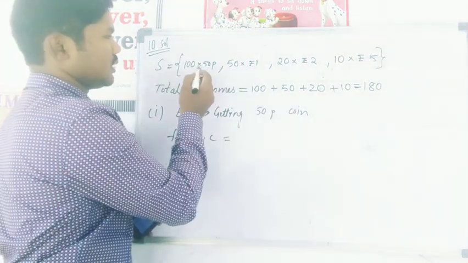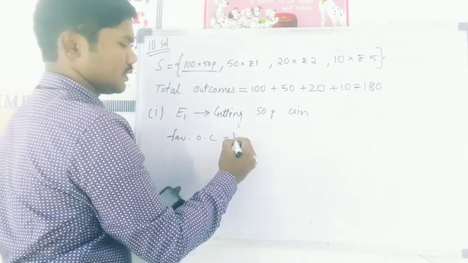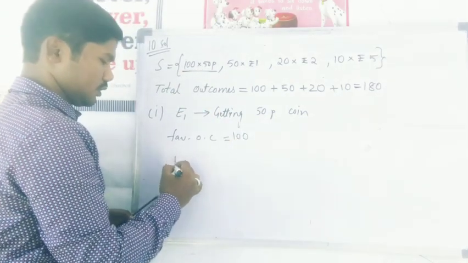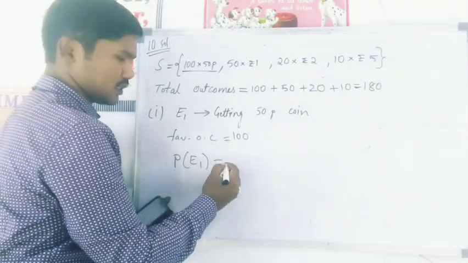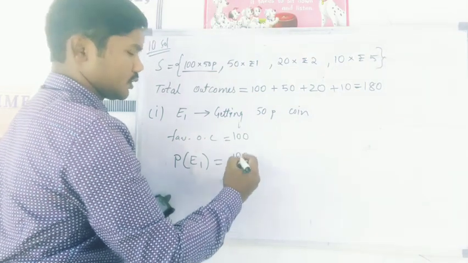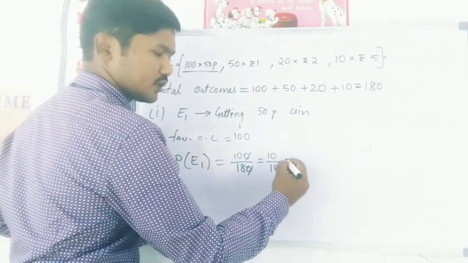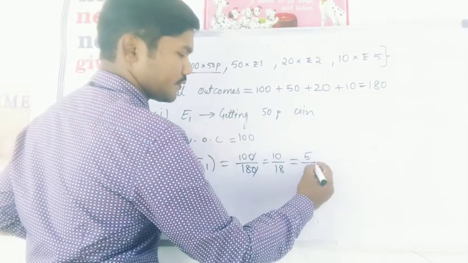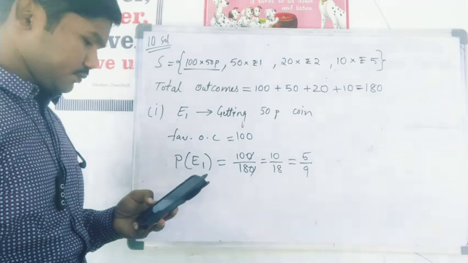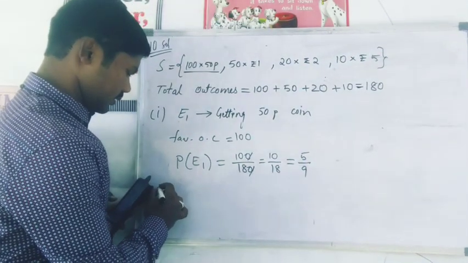How many 50 paise coins are there? 100 coins, so 100 is favorable outcomes. So probability of event E1 is favorable outcomes 100 by total outcomes 180. If you do the cancellation, 10 by 18, furthermore if you divide by 2, 5 by 9, right?